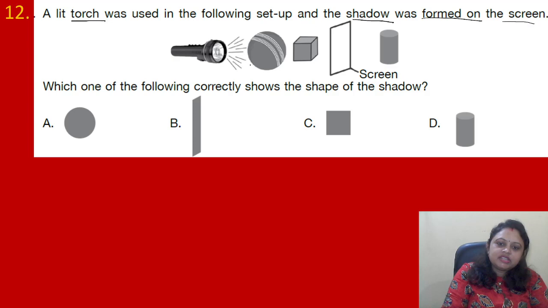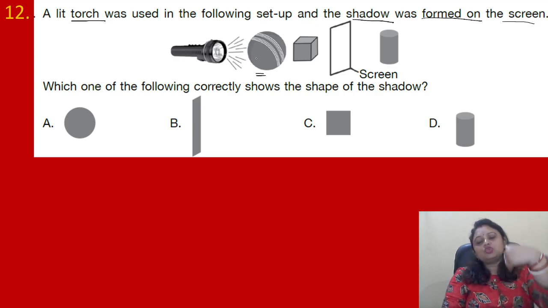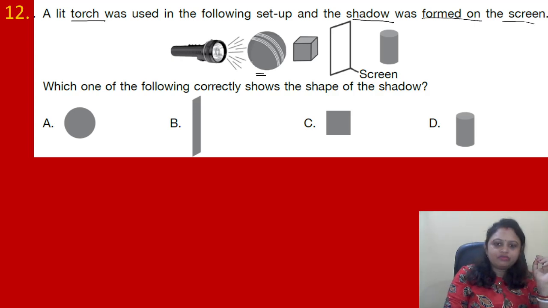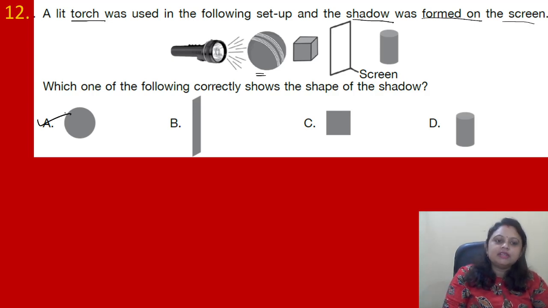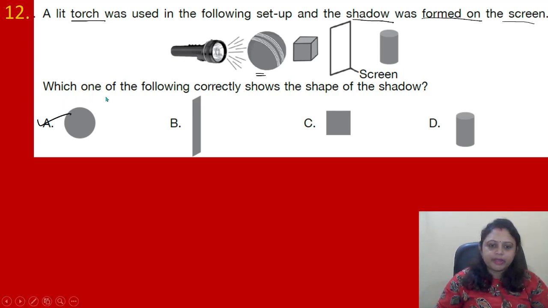The torch is in front of the ball, so the shadow of the ball will be formed. We can see the ball is spherical, right? So whatever shadow will be formed on the screen, it will be circular. So here the correct answer is option A.